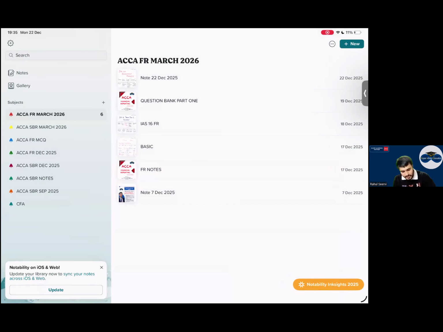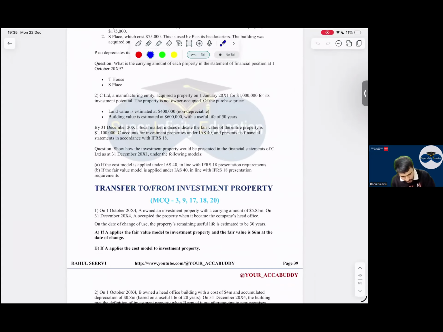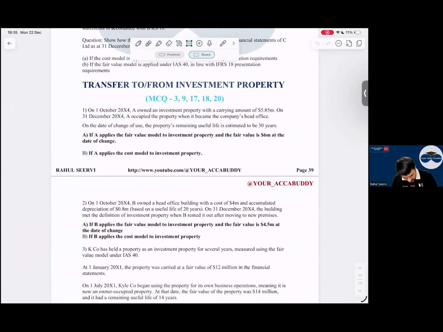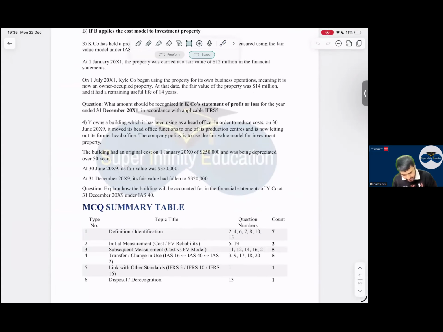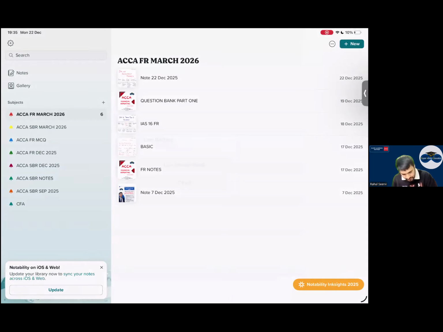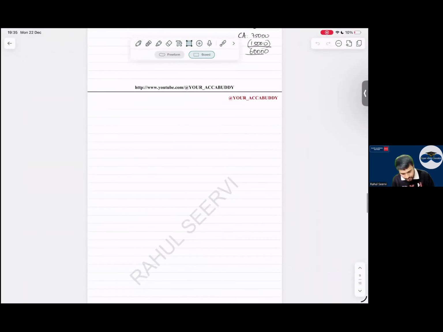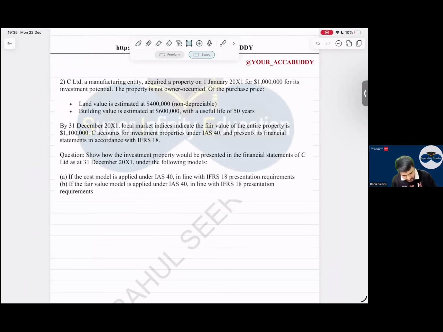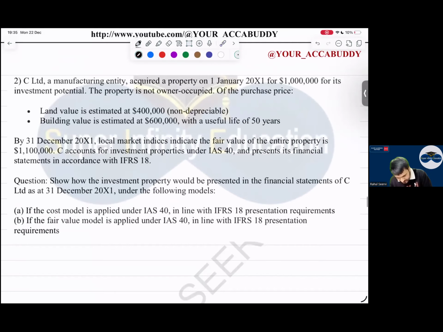Let's do the next question, then we'll take a break. Quickly, be quick now. After that only the transfer case is there, then done. Only one topic is pending. And we have some theory which we have to do. We will do that. First let us do the question. Now everyone do this question.